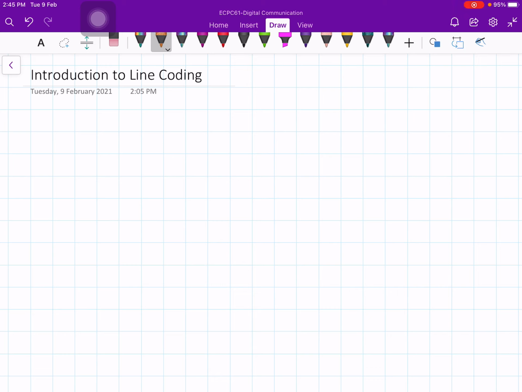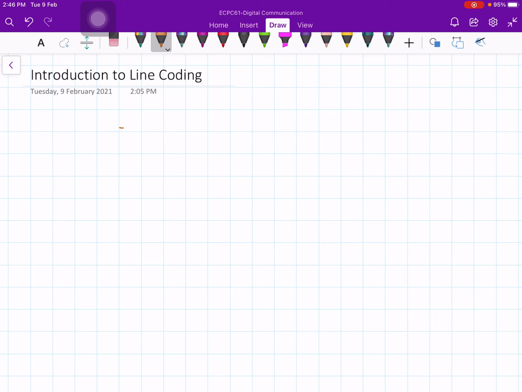In this lecture, let us discuss the new concept called line coding, and this is the introduction to line coding. What we have learnt so far is how to represent information which is originally in the analog form and represent it in the digital form. Ultimately, this digital information is going to be transmitted on a channel in the form of a sequence of binary pulses. It could also be sequences of what are called M-ary pulses.